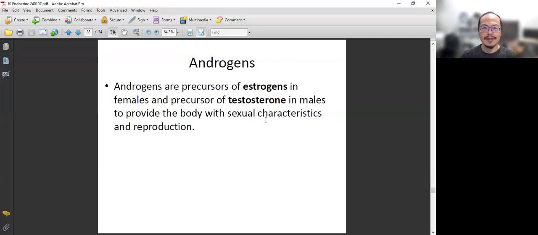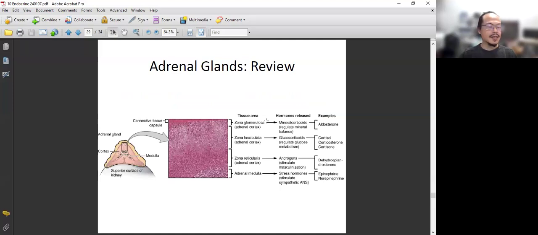In the adrenal cortex, you have three layers, GFR, and you know what their hormones are. Mineralocorticoids are about salt. Glucocorticoids are about glucose. Androgen, or sex hormone, is a precursor of the sex hormones. The primary ones in humans are aldosterone, cortisol, and androgen. Androgen has different types. We are not going to be specific about it because it's just a precursor, right?